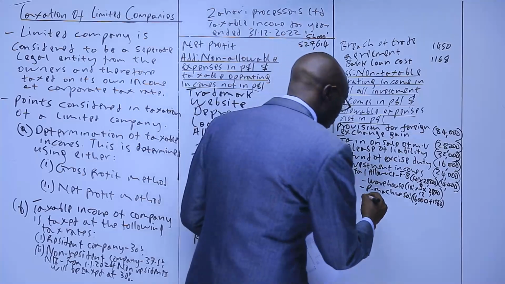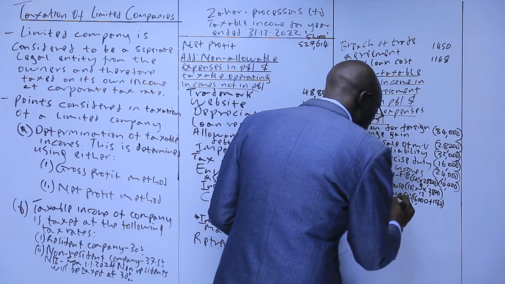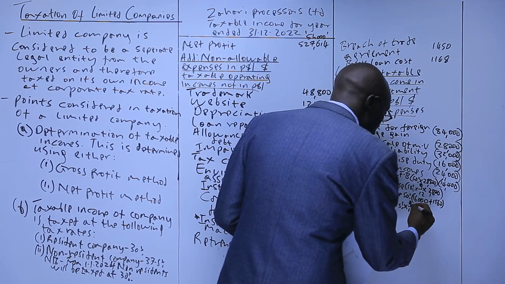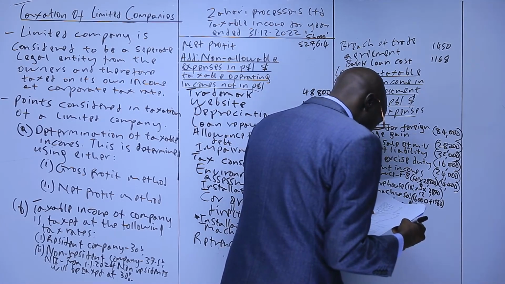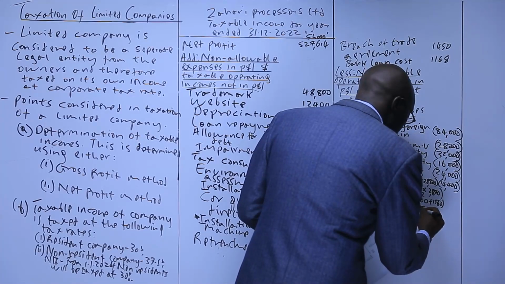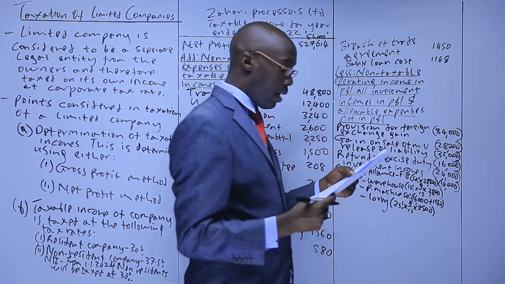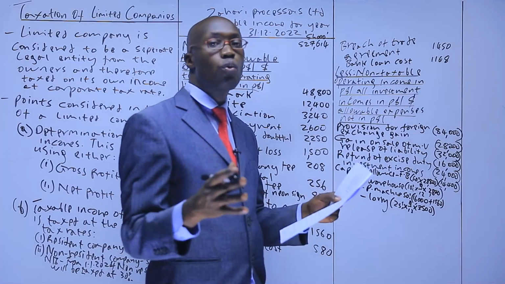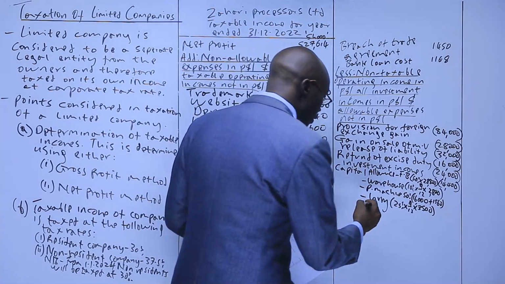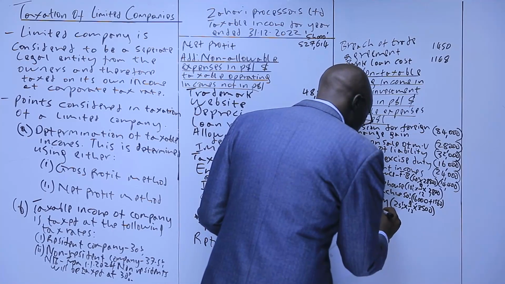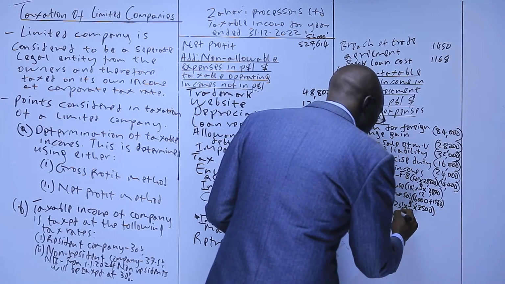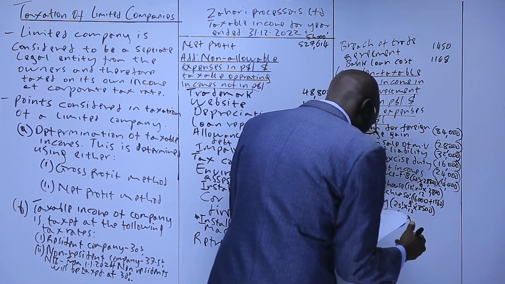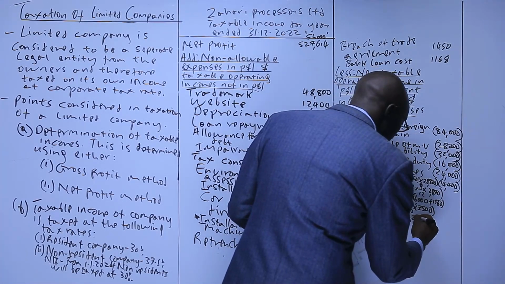Lorry, that is supposed to be 25%. This we consider time, 9 over 12 of 3,500. The other one is drainage system. If you look at the capital allowance, we say that should be 50%. So we'll have drainage system, which is supposed to be 50% of 2,600.